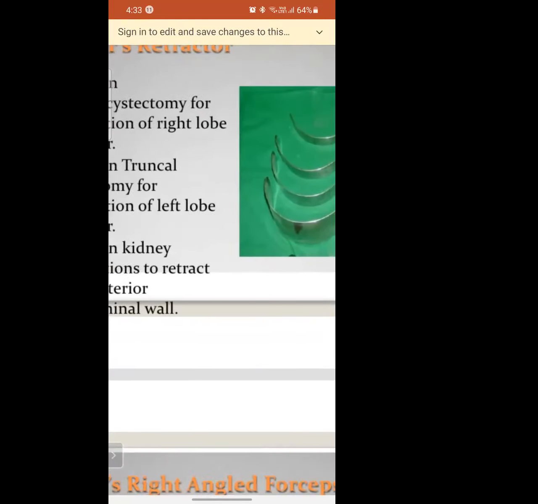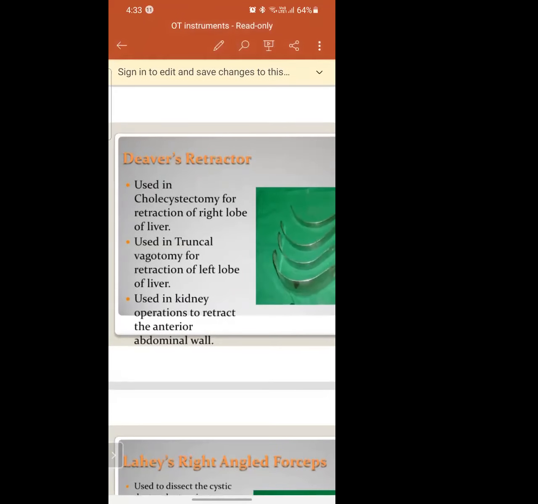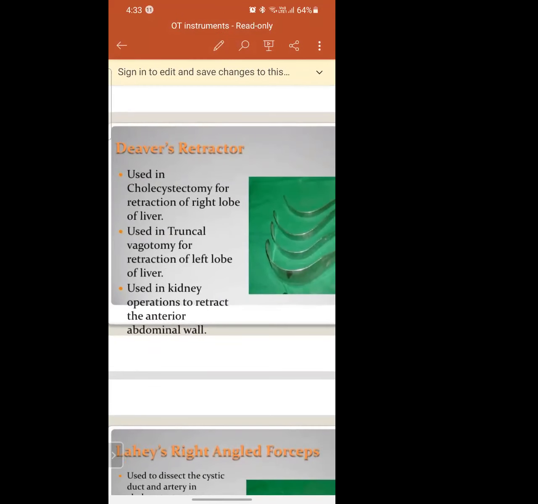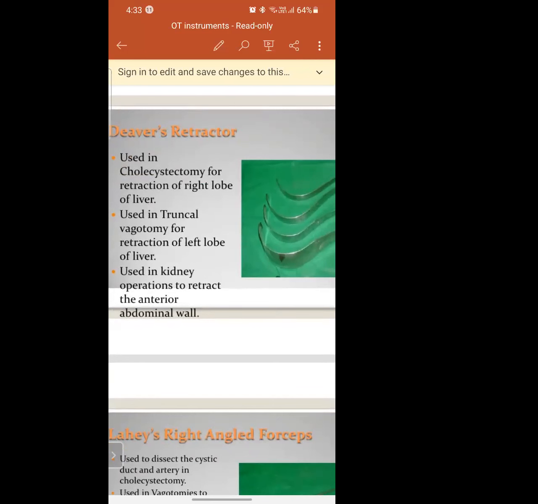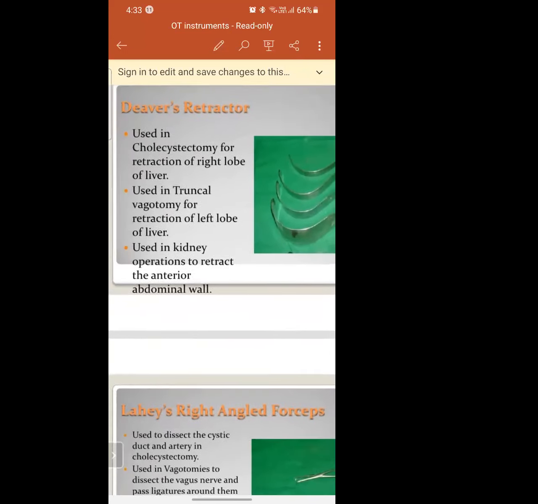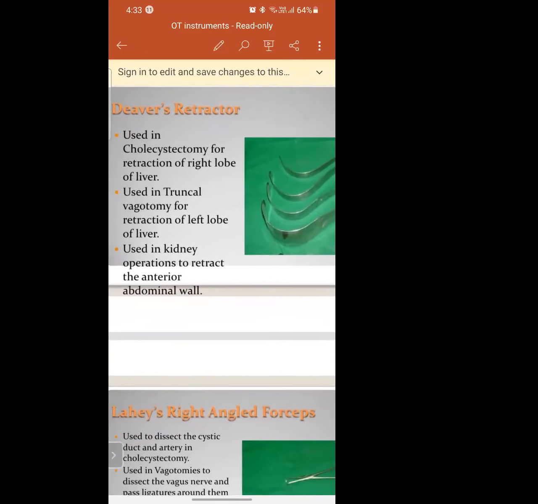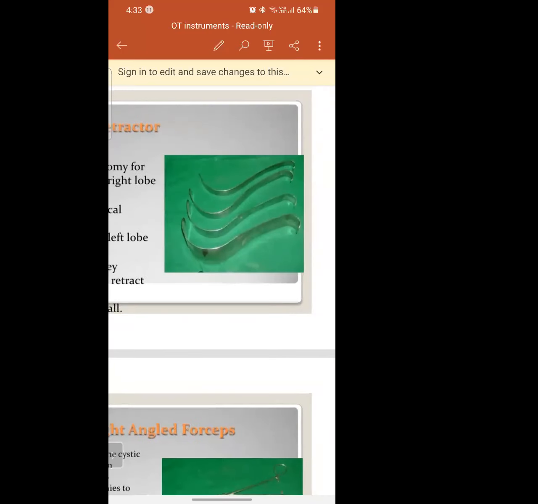Okay. And this is also a type of retractor. S shape. It is also used in cholecystectomy. These are the instruments used to help in retracting the abdominal wall. Yes, when you have to retract and expose more layers, at that time we use this also. It's mainly used in cholecystectomy.